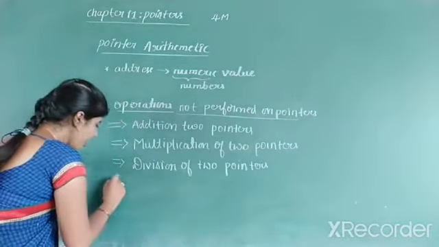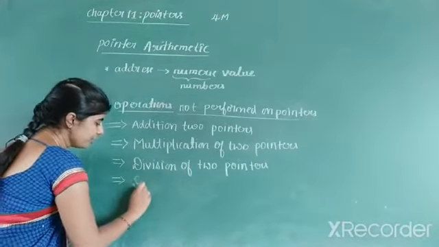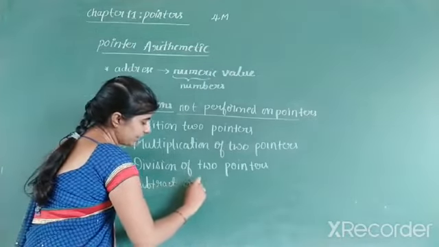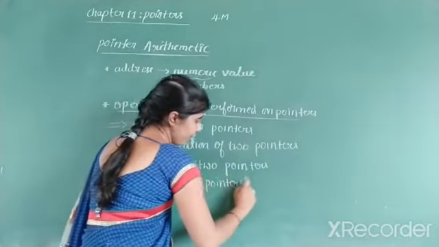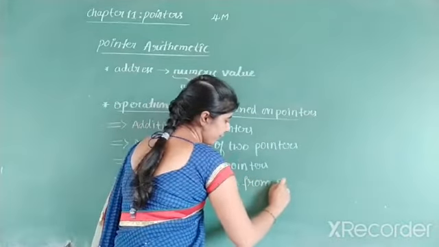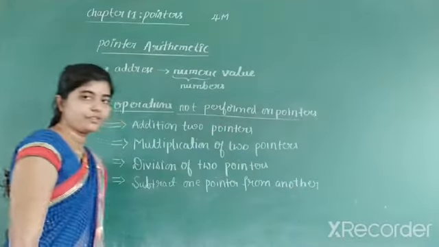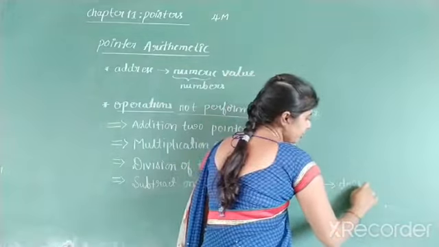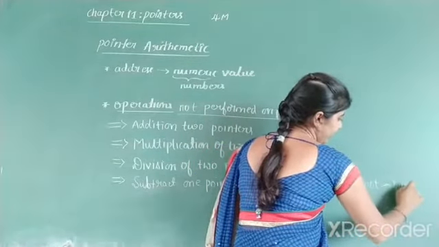And the last operation that cannot be performed is subtracting one pointer from another if they do not point to the same array.